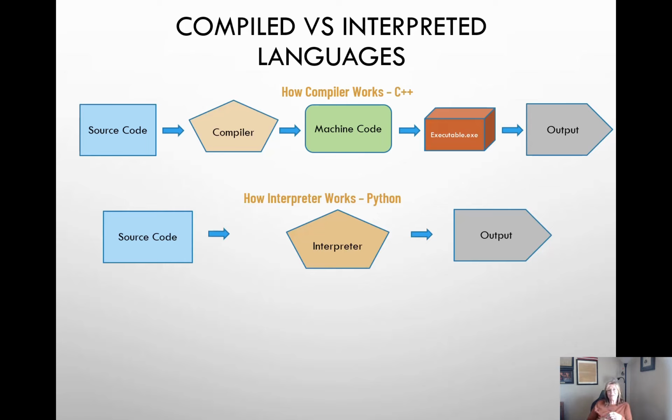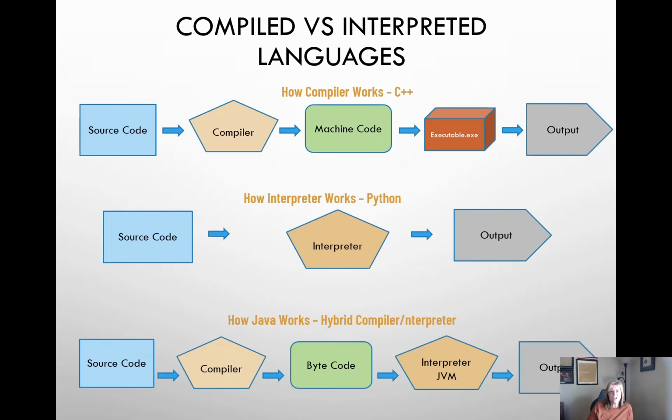A compiler, on the other hand: imagine for just a minute that you are at the United Nations and there is a foreign leader on the world stage, and in order to understand what your foreign leader is saying, he has prepared in advance the entire speech. He has given it to your interpreter. They sat down the night before and they changed everything into your language. And then they handed you that document that shows the entire speech in your language. That's the example of a compiler. It compiles the entire code in advance. The interpreter does it on the fly.